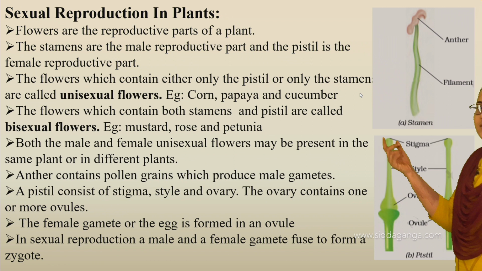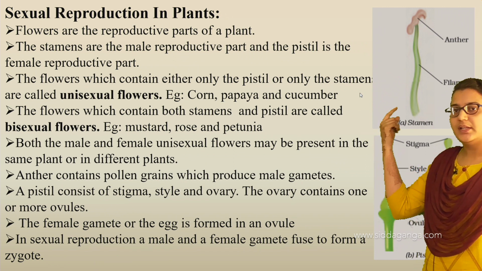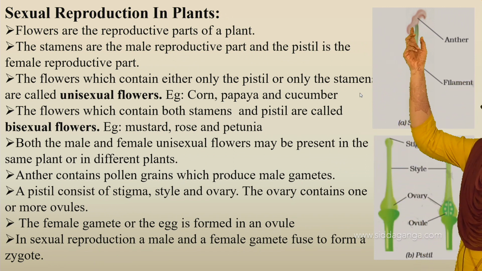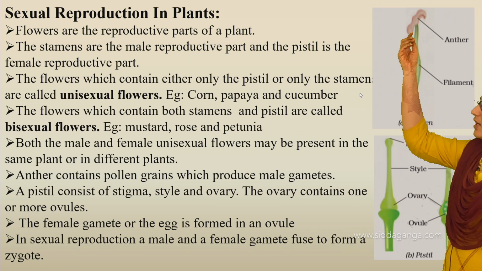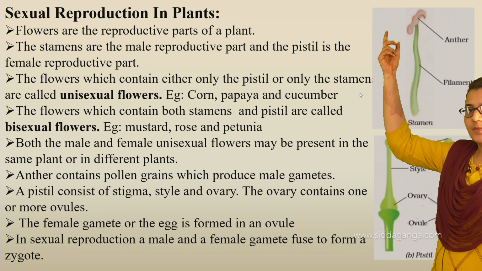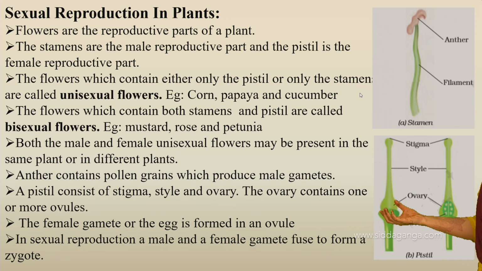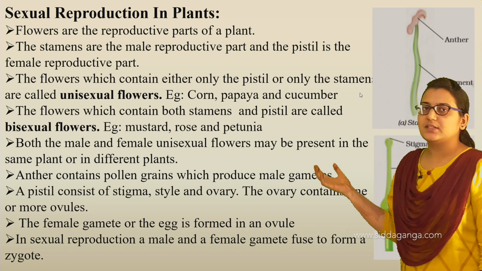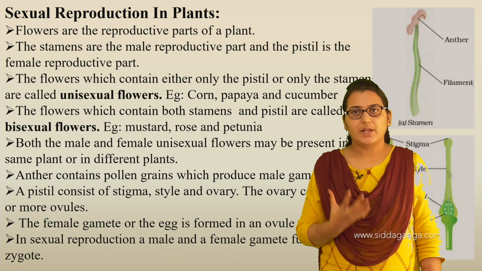So this is the stamen, the male reproductive part. Here the anther is present, in which pollen grains are present. Those pollen grains produce male gametes. This is the female reproductive part in the flower. It has stigma, style, ovary and ovule. This ovule produces the female gamete. So this is about the male and female gametes in the male and female reproductive parts in plants.